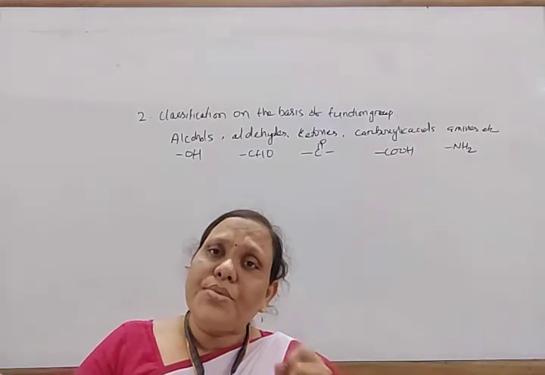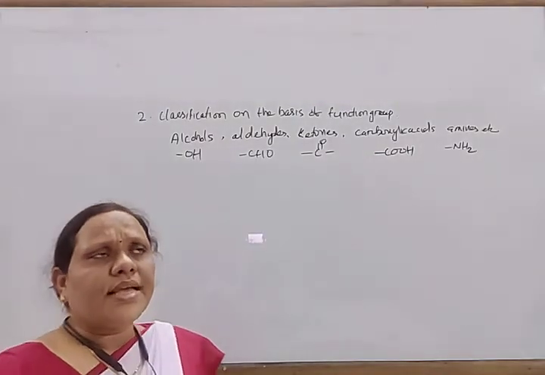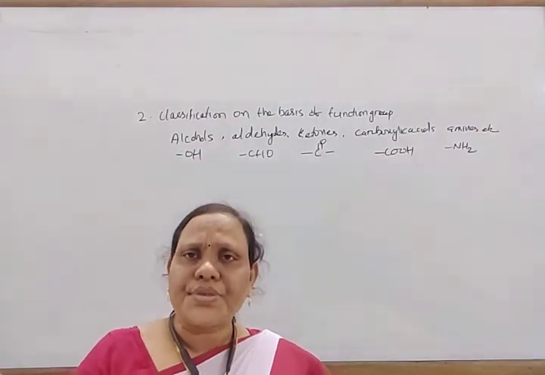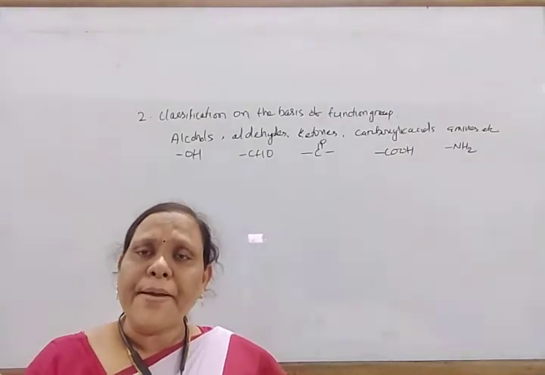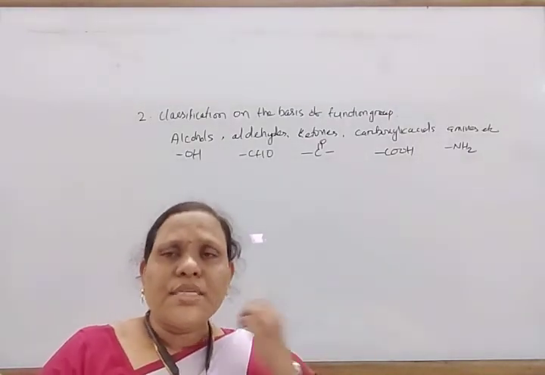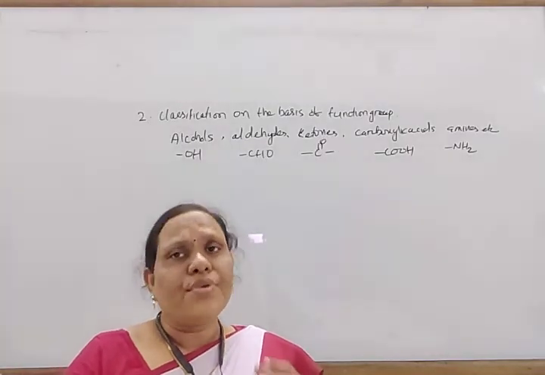Next is what is meant by homologous series. A homologous series means a series of similarly constituted compounds where each successive member differs by a CH2 unit, or that the atomic mass of each successive member differs by 14 units.